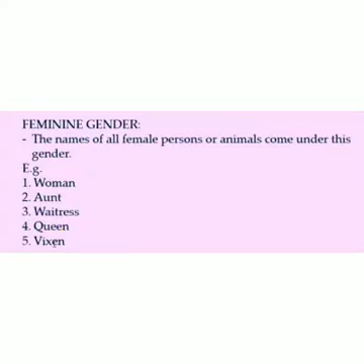Now, feminine gender. The names of all female persons or animals come under this gender. Example, woman, aunt, waitress, queen, and vixen. Vixen is the feminine gender of fox.